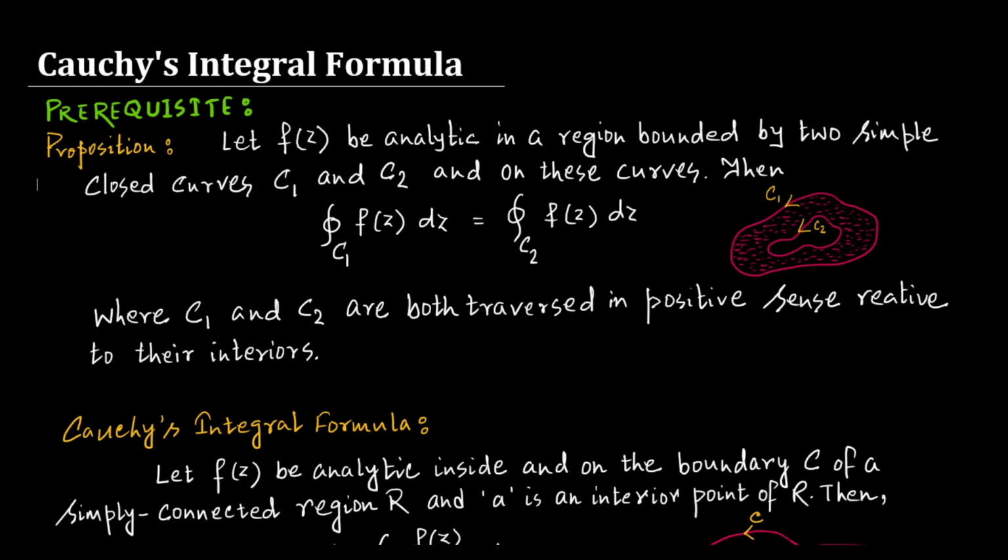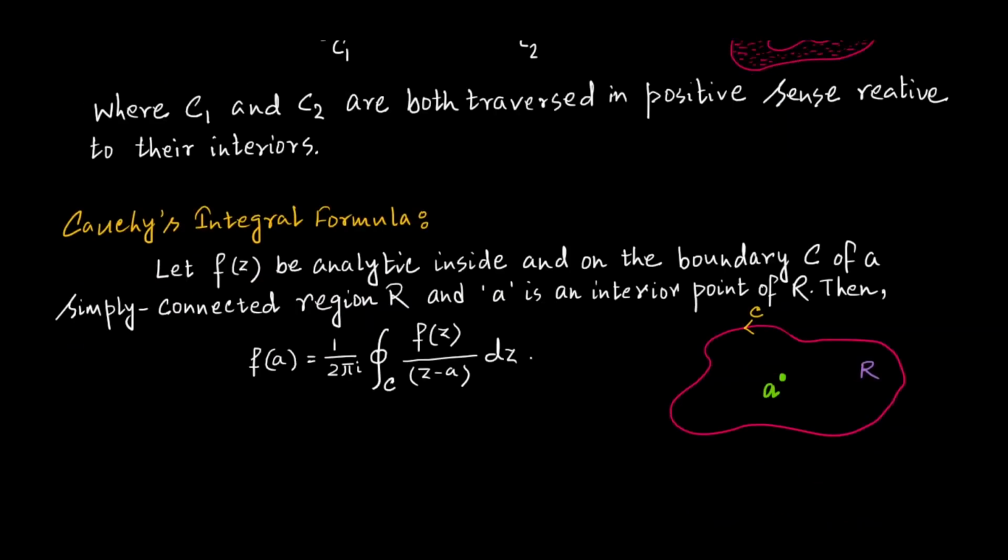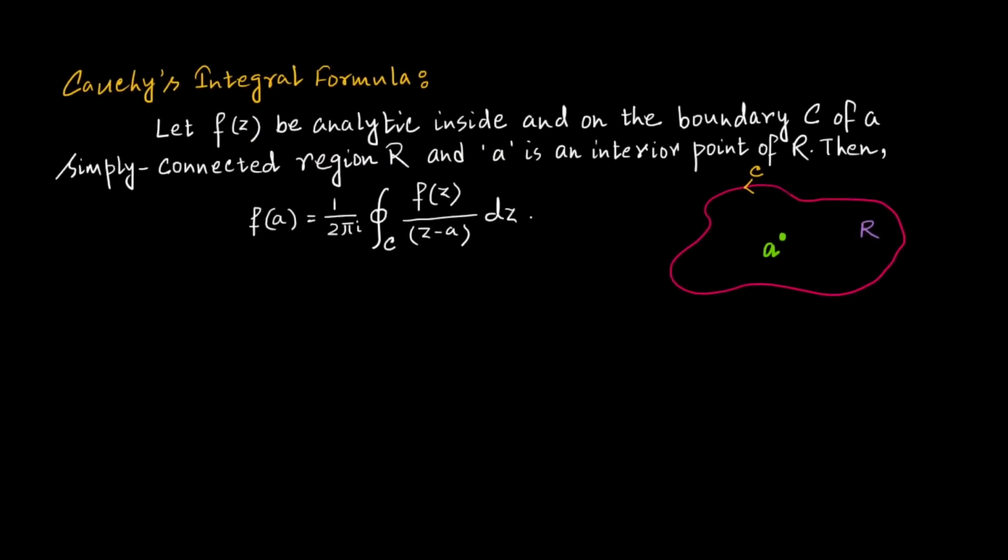Now we will use this proposition to prove Cauchy's integral formula, which says that let f(z) be analytic inside and on the boundary C of a region R which is simply connected, and a is an interior point of R. Then f(a) will be equal to 1 upon 2πi times the integration of f(z)/(z − a) along the curve C. You can understand here that the function f(z)/(z − a) is analytic inside and on the curve C except the point z = a.